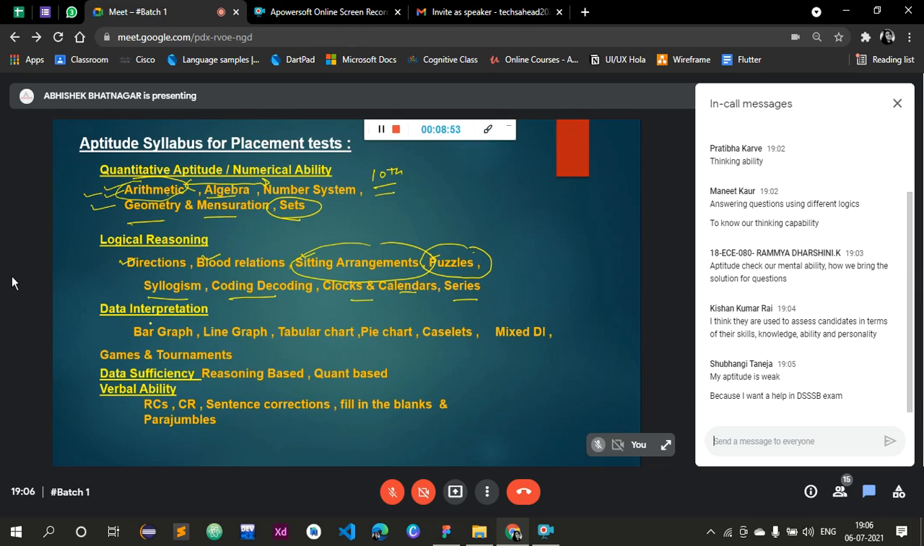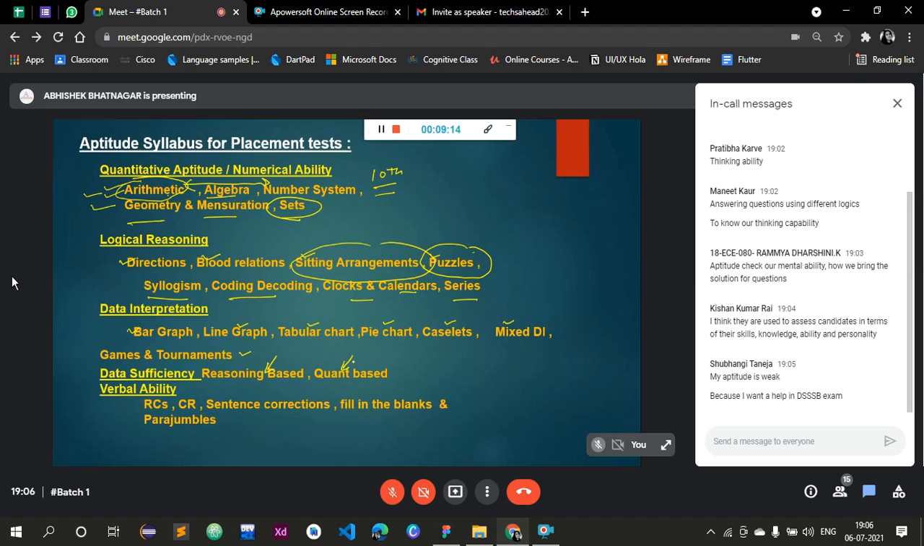आपको एक information दी गई है. You have to crack that information and you have to answer some set of questions. So data interpretation includes bar graph, line graph, tabular chart, pie chart, case lets, data interpretation, and games and tournaments based questions. Got it?